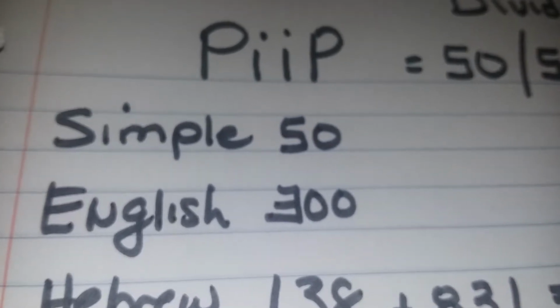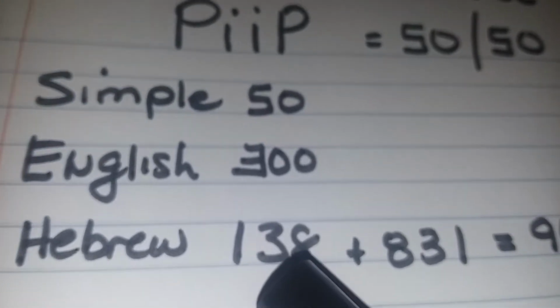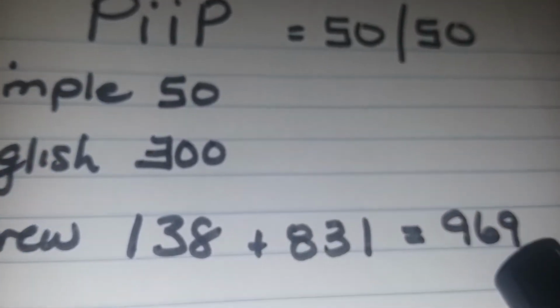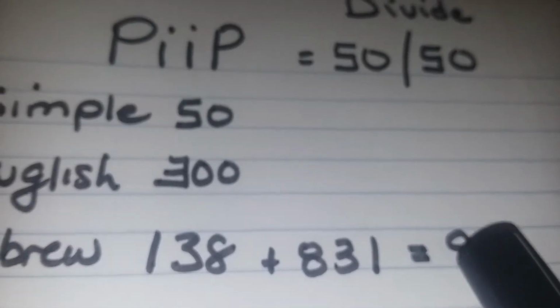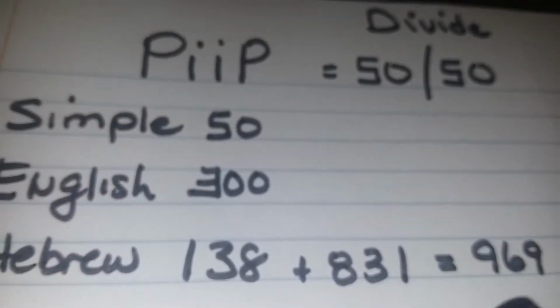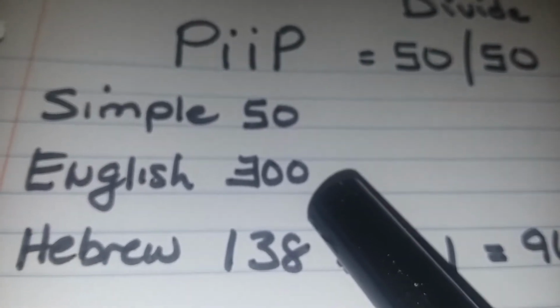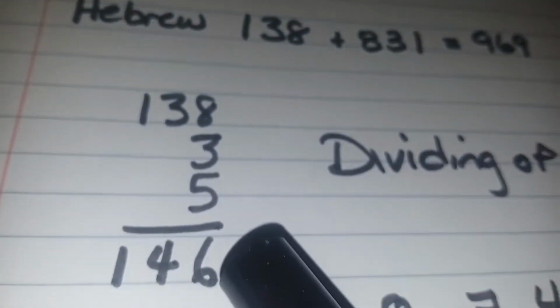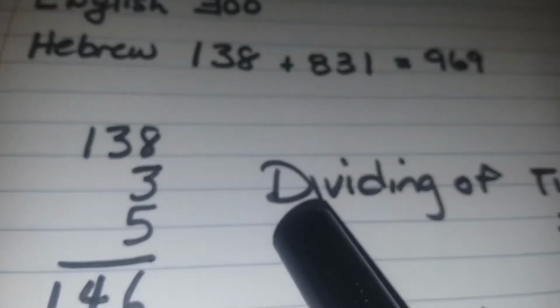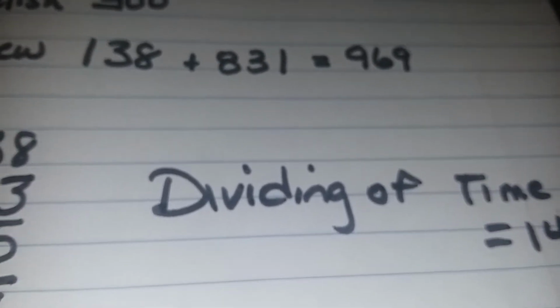And then if you take the Hebrew value 138 and add its reverse, 831, it equals 969. And pi equals 69 in Jewish gematria, 96 representing the opposite of pi. So it's pi opposite pi. I thought that was interesting. And if you take all these numbers and add them together, if you drop the zeros, 138 plus 3 plus 5 equals 146. And the dividing of time equals 146. So I thought that was pretty interesting.